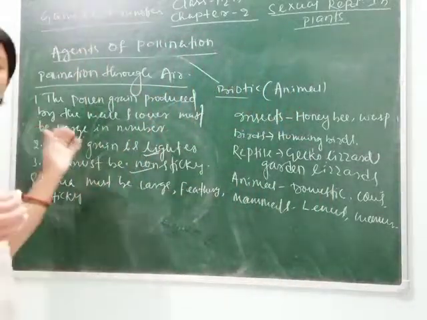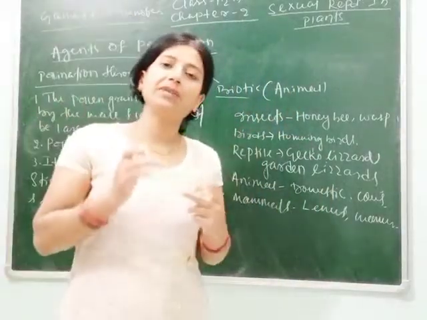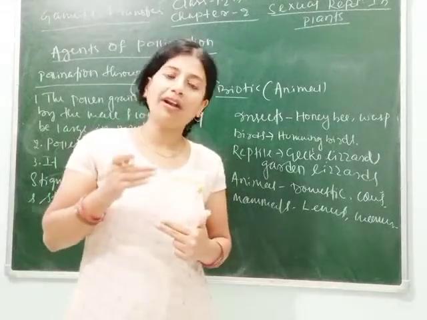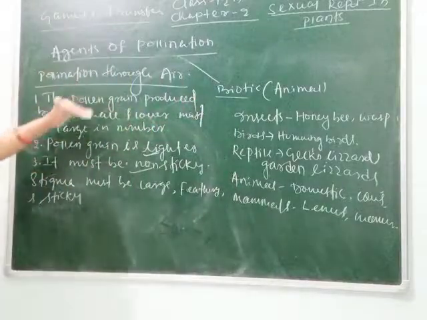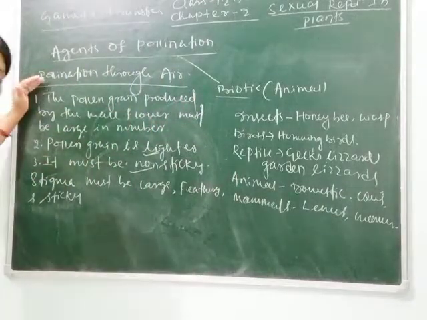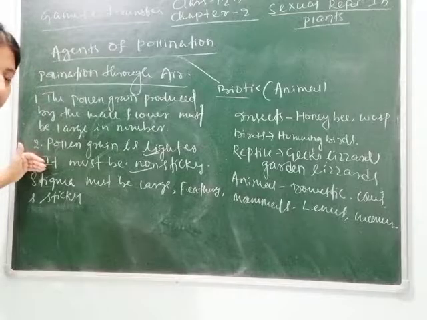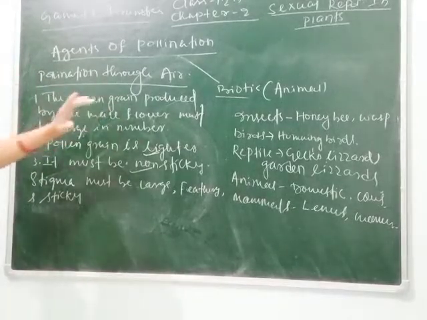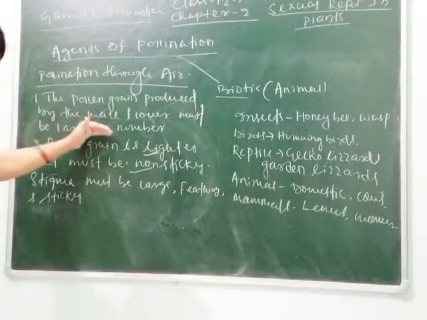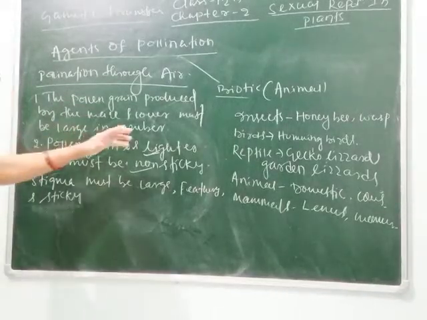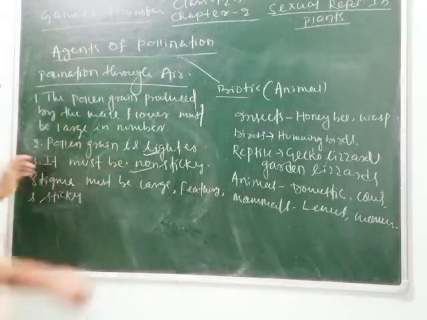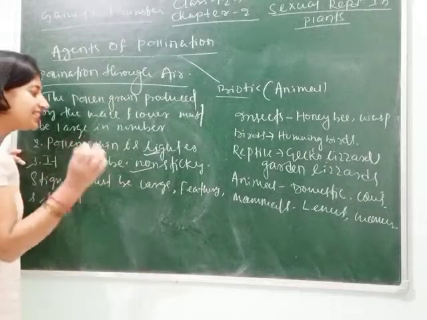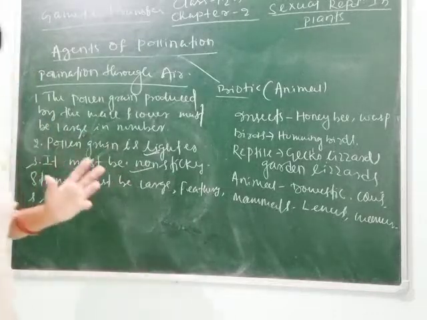So if the question comes, write the characteristic features of the flower pollinated through wind or air, then you have to write like this: the male flower's character and the female flower's character. The male flower's character is the pollen grain produced must be large in number, lighter and non-sticky. And the character of female, the stigma must be sticky, large and feathery.